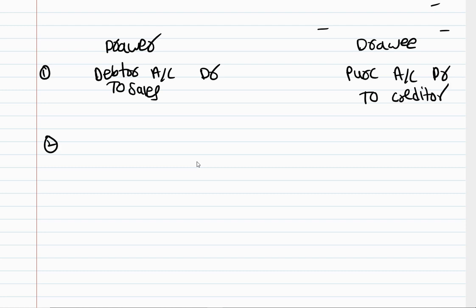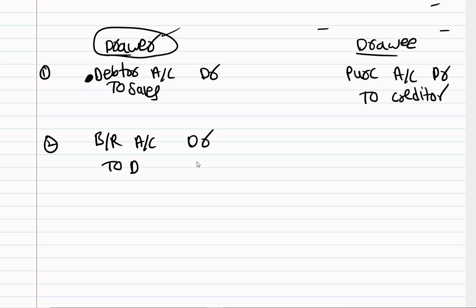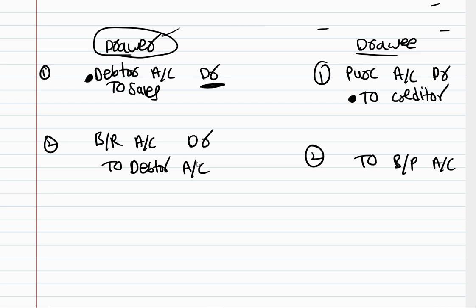Then the second entry: the drawer will draw a bill, and as soon as it gets accepted by the drawee, for the drawer it will become bills receivable, an asset which shows debit balance, so I am debiting it. It is replacing the debtor, so we need to cancel the debtor. Previously debtor is on the debit side, now I need to cancel it, so I am crediting it. For the drawee, it will become bills payable, a liability, so I am crediting it, and then creditor is on the credit side, I need to cancel, so I will debit it: creditor account debit to bills payable account.